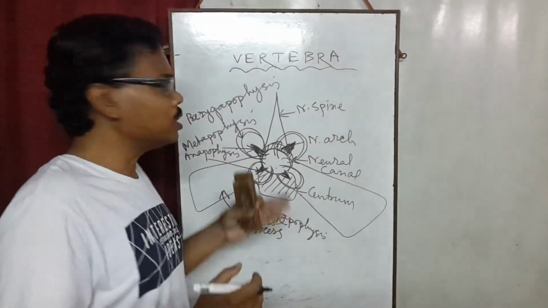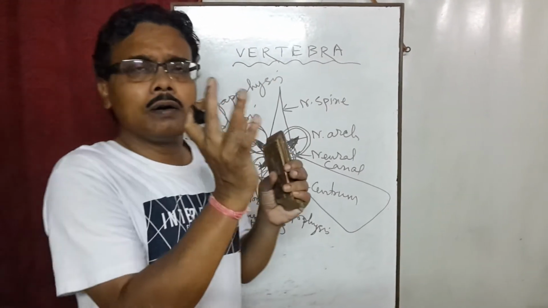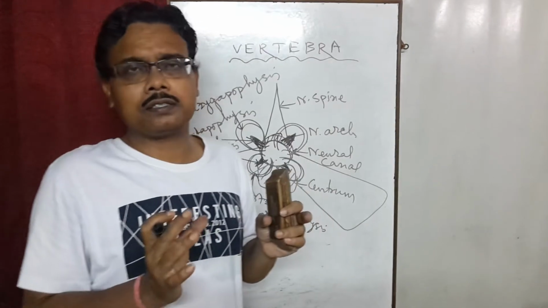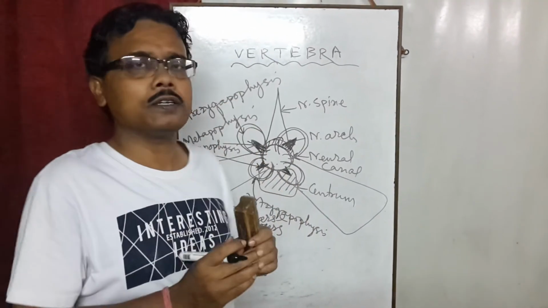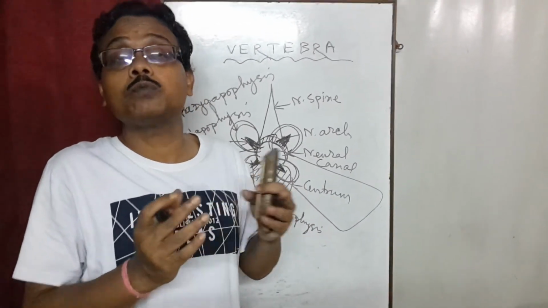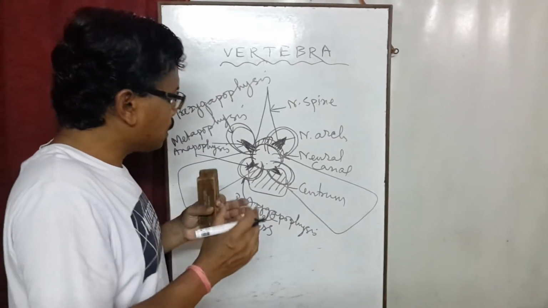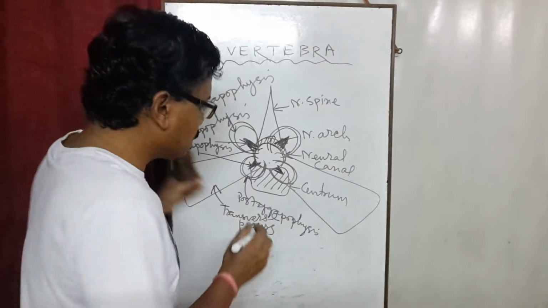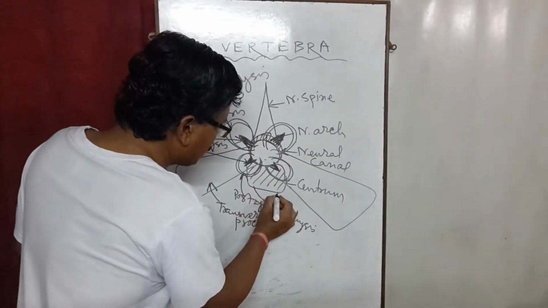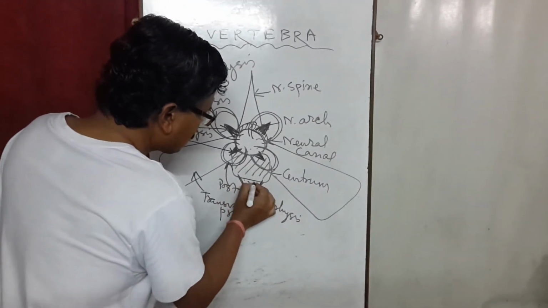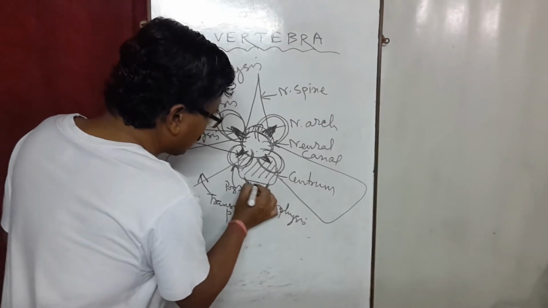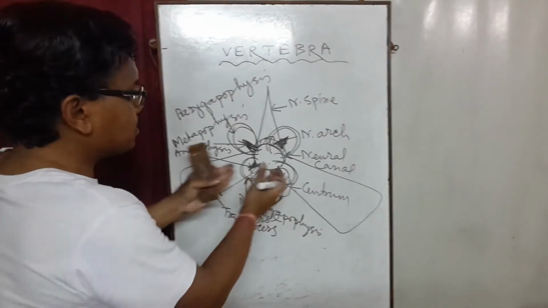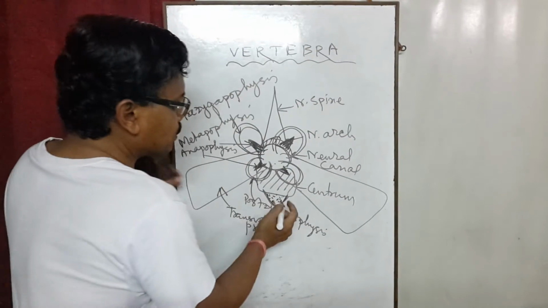In every word there is a portion, physis. The physis is nothing but the projection. And lastly, one structure may also be present in some cases, like this. Here is a small projection below, or beneath, the centrum.